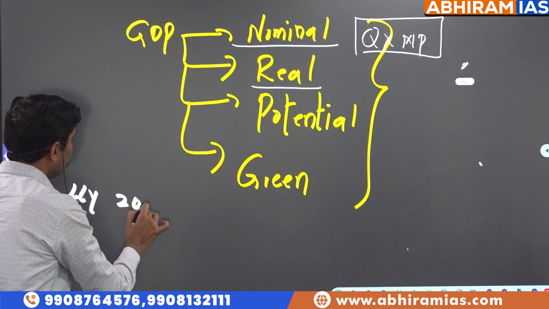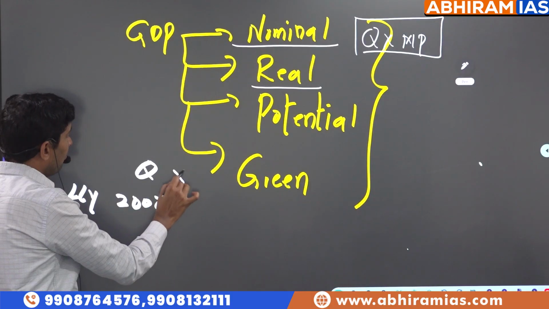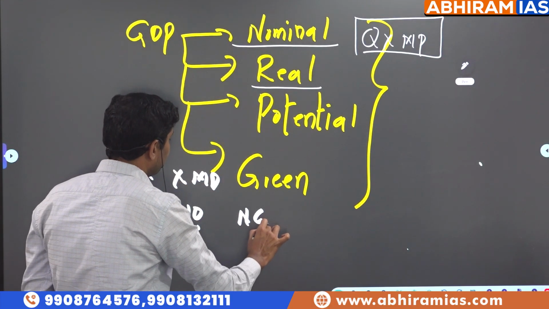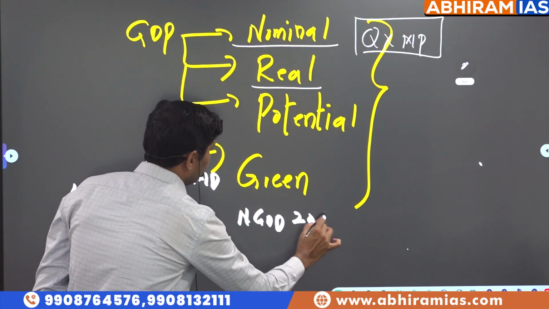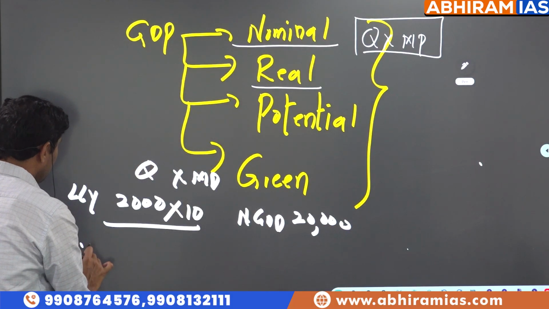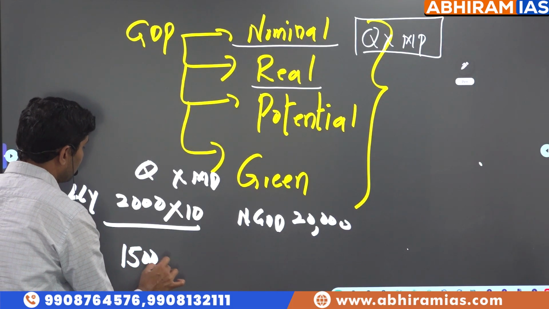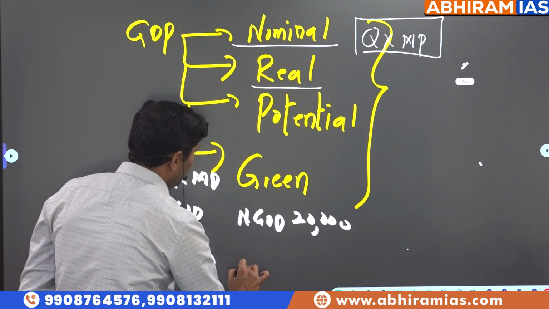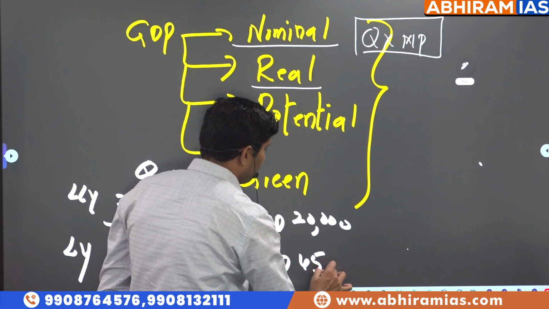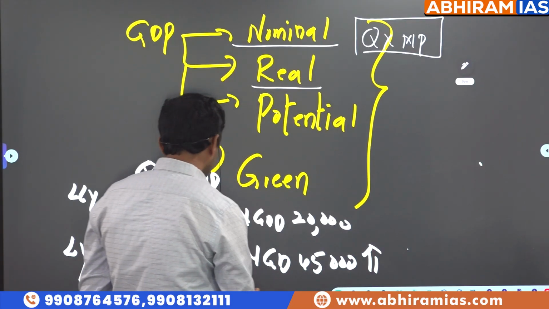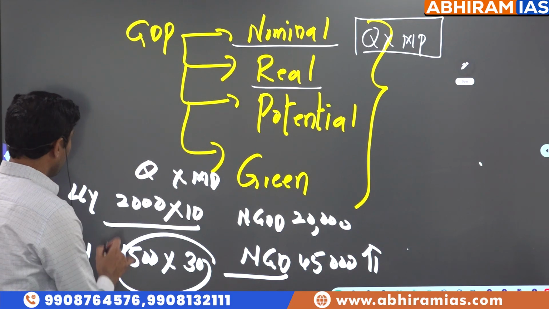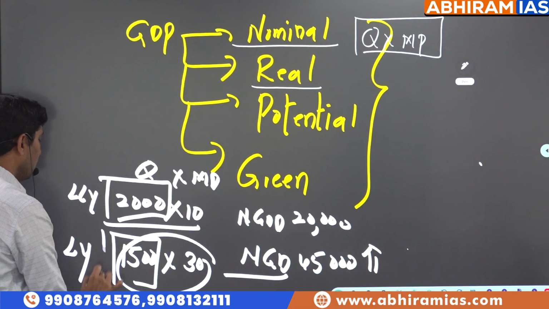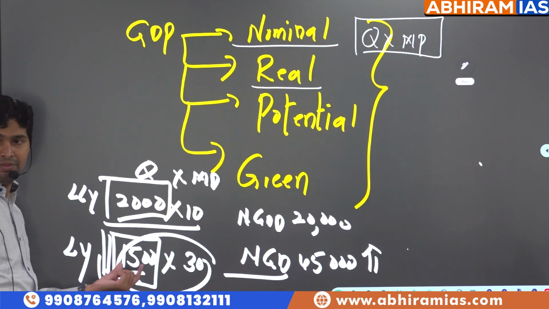Last year we produced 2000 goods, market price was 10. So this was nominal GDP, probably 20,000. This year, we produced only 1500 goods, but market price has become 30. So look at nominal GDP. Nominal GDP may increase, but look at the output that is produced.